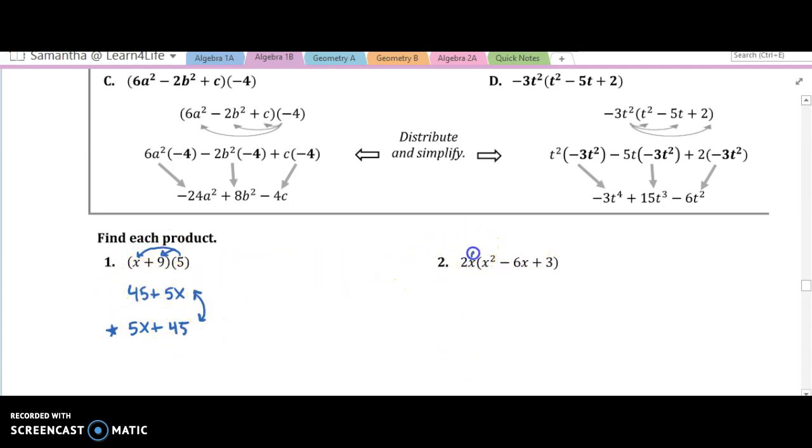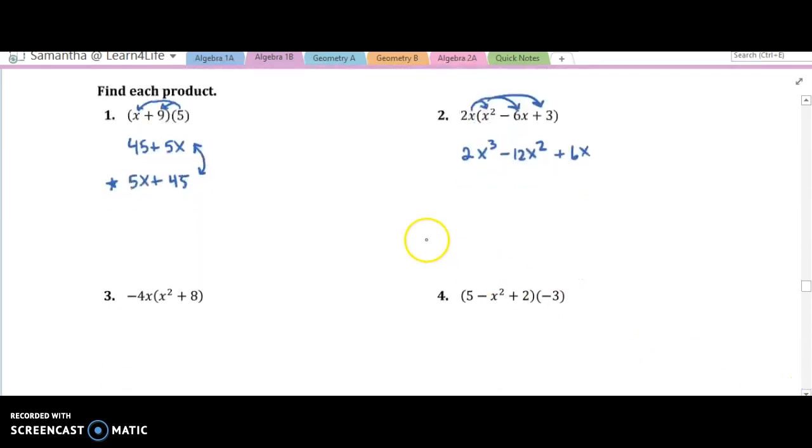So now 2x times x squared, that's going to be 2. And then how many x's are multiplying? That's x to the third. And then 2x times negative 6x, that is negative 12x. How many x's are multiplying? Squared. And then this one, 2x, oops, I forgot the arrow on the other one. 2x times 3, that's just a positive 6x. Easy, right? There's one other way that I want to show you, and it's using this box method.